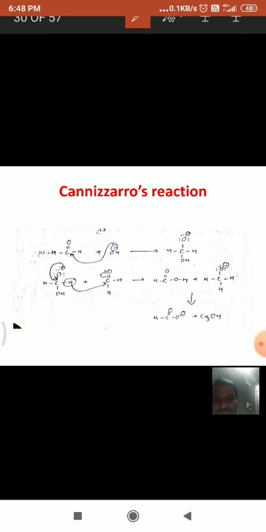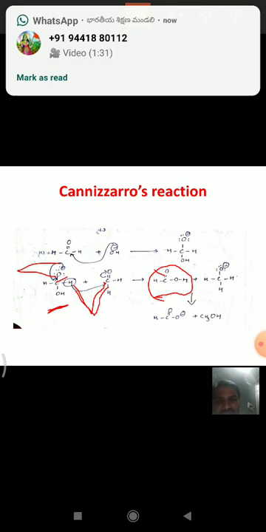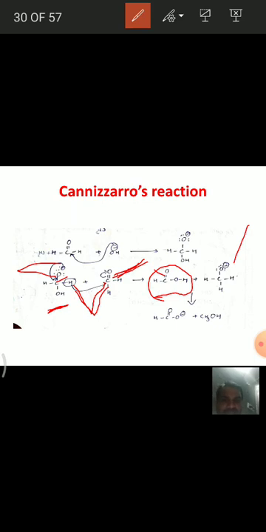See here, this minus charge goes, that means we get a bond here, and this hydrogen is removed as H minus, which attacks this carbon. Hence we get a double bond here, and this is OH, that is, we get formic acid here. And as this H minus attacks here, this double bond shifts towards oxygen, we get a minus charge here, and we get this CH3O minus.